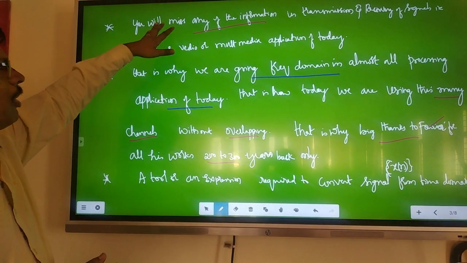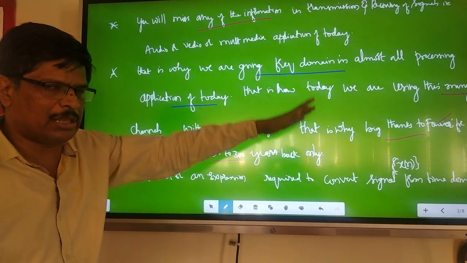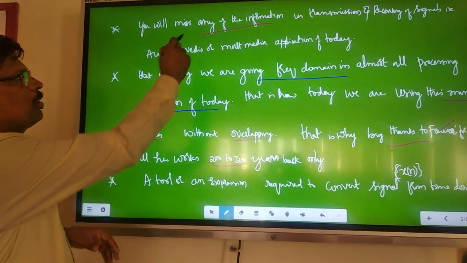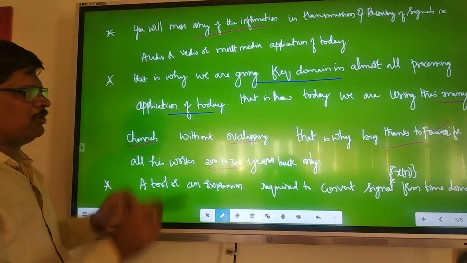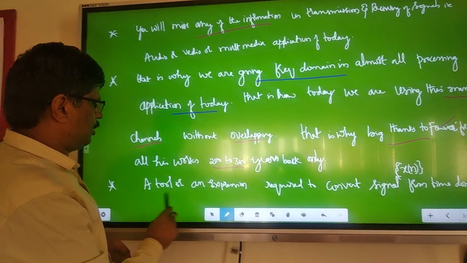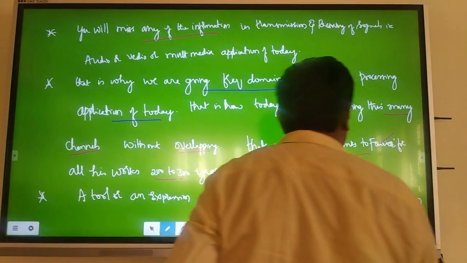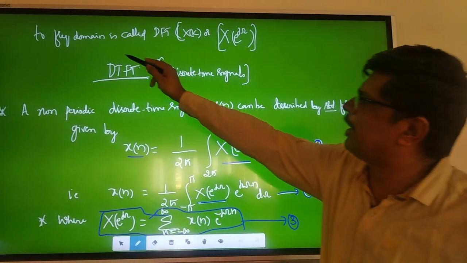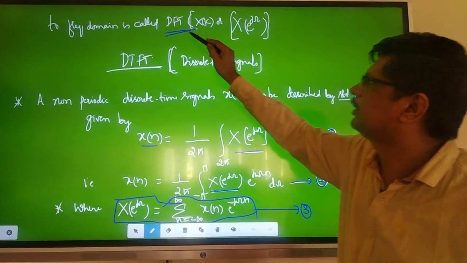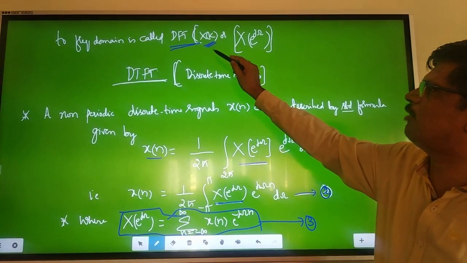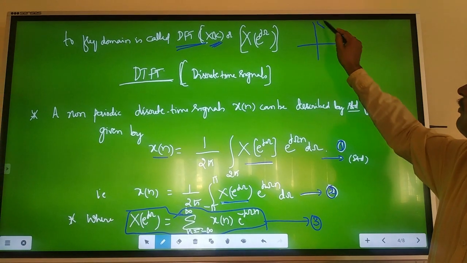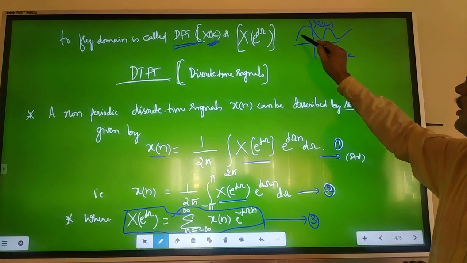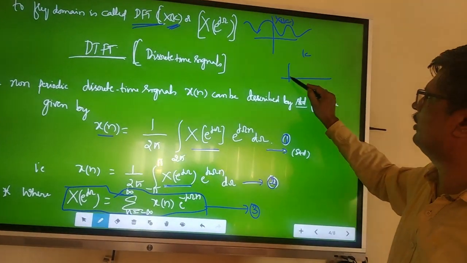Now we told you from time domain to frequency domain, these are all the applications. Now what is the tool? We need a tool to convert signals from time domain to frequency domain. That is where a tool or an expression is required to convert signals from x of n in time domain to frequency domain, which is called the DFT, that is x of k versus k, where you will get the spectrum for your signal x of n.